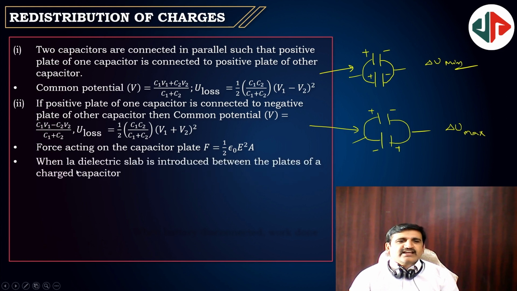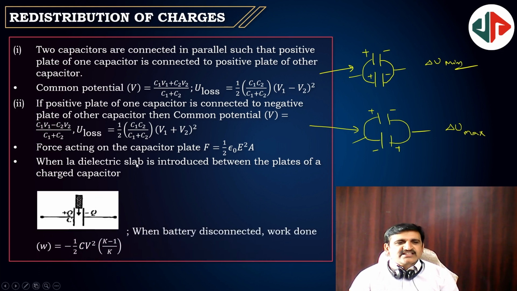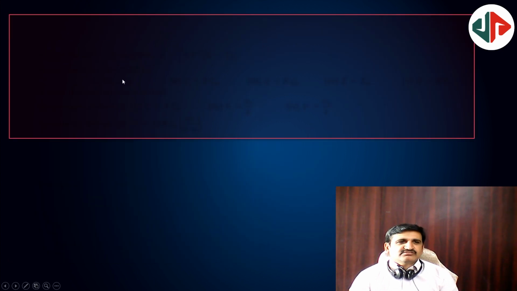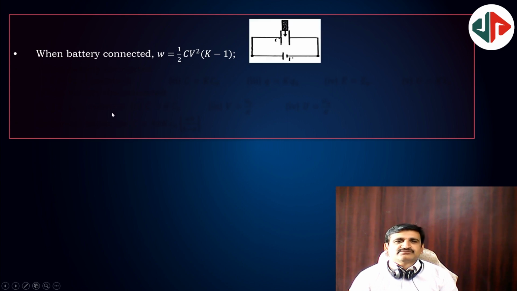When a dielectric slab is introduced between the plates of the capacitor, then its capacity increases. If the battery is disconnected, then the energy will be half CV square of (K minus 1) by K. This is the work done, or energy change we can call. When the battery is connected, W is equal to half CV square into (K minus 1). This is the work done in introducing the dielectric slab.